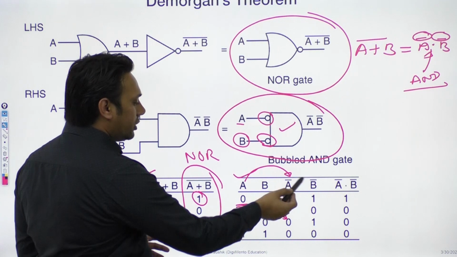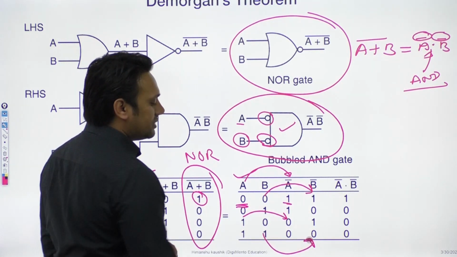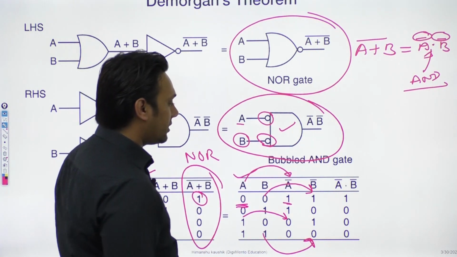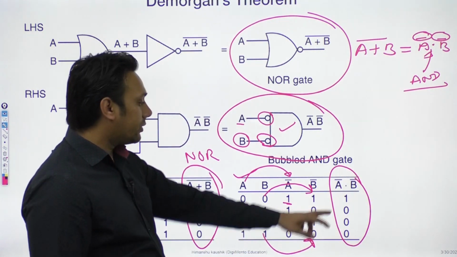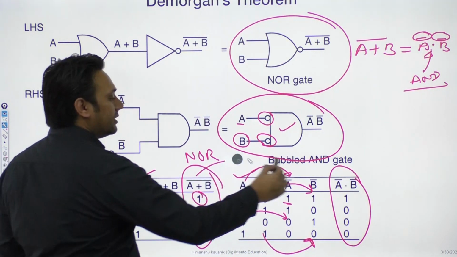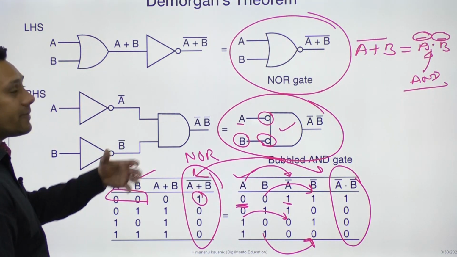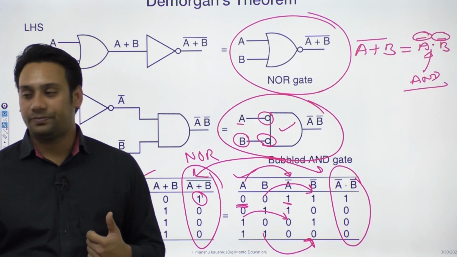In the same way, you can find B complement. And then the end result here is going to be 1, 0, 0, 0. You can clearly see this end result and this end result are exactly the same. So in this manner also you can prove De Morgan's theorem, or De Morgan's law.